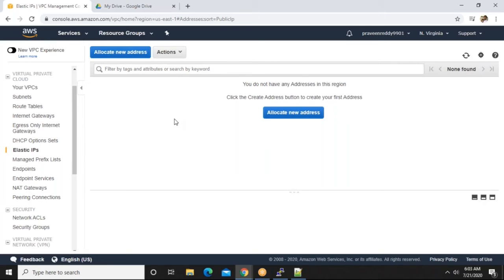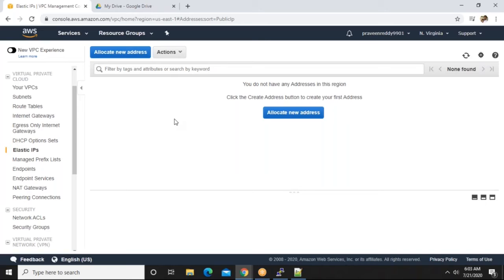What does Elastic IP mean? For your EC2 instance, every day when you reboot your server, your IPs are getting changed. Did you observe that, guys? Every day your EC2 instance IP addresses are getting changed. But in real time, even if you reboot, your IP address should be the same, because that is a must. There will be so many places where they will hardcode these IP addresses, so it should always be the same.